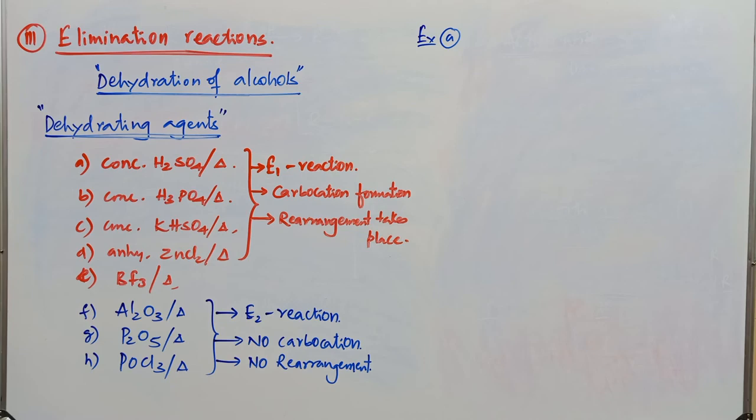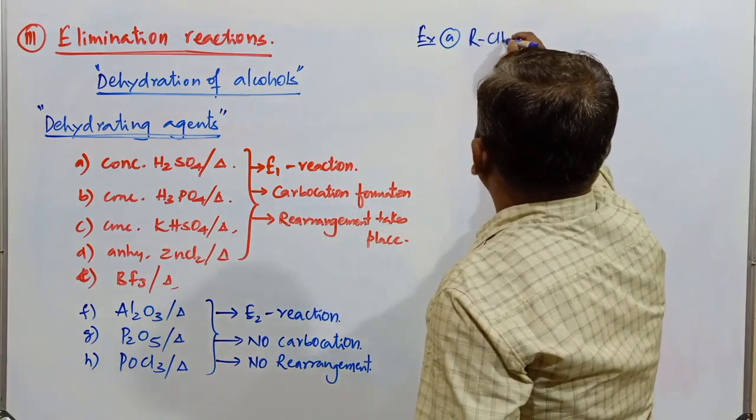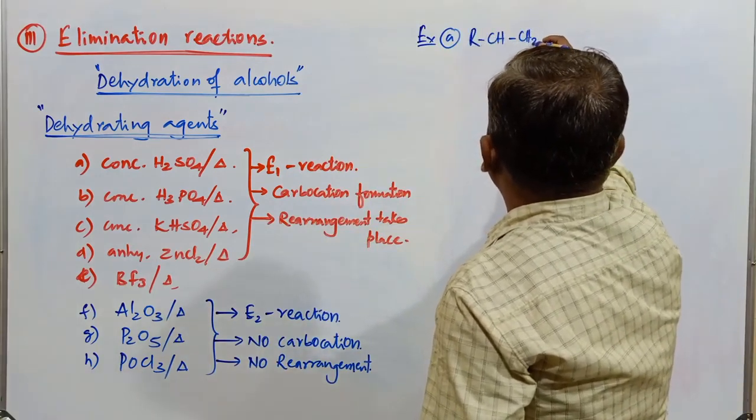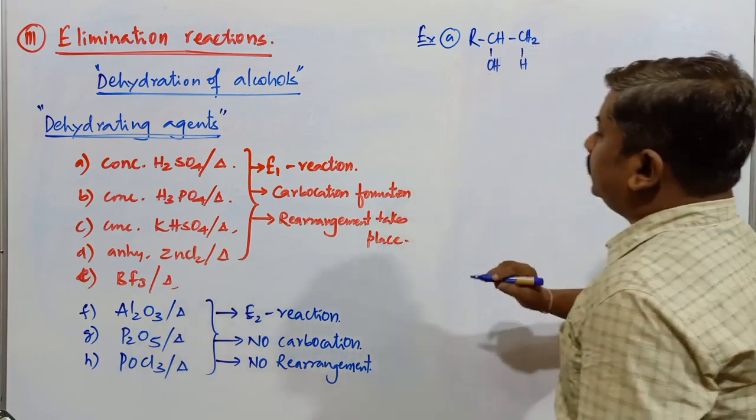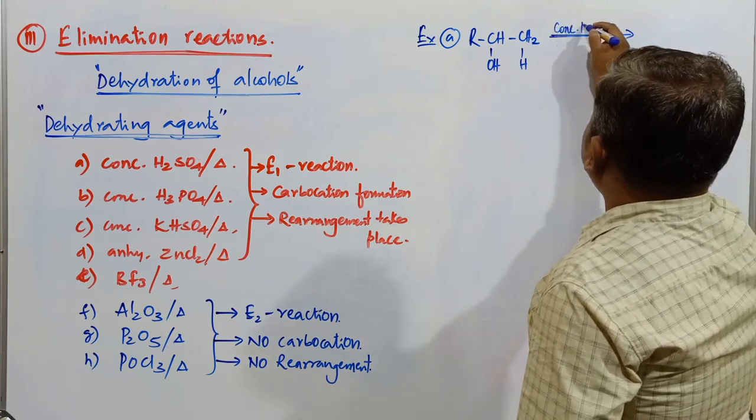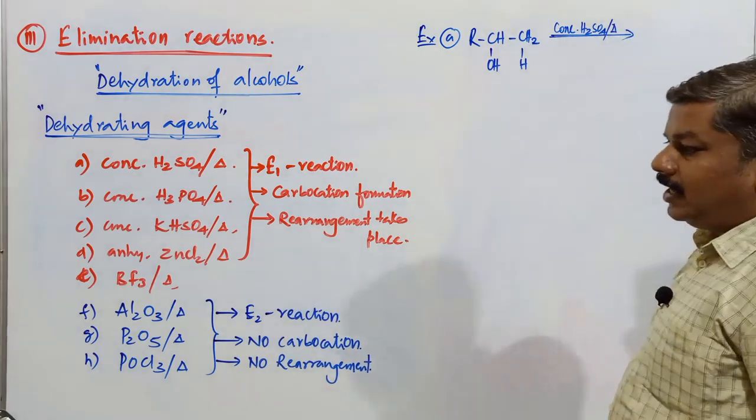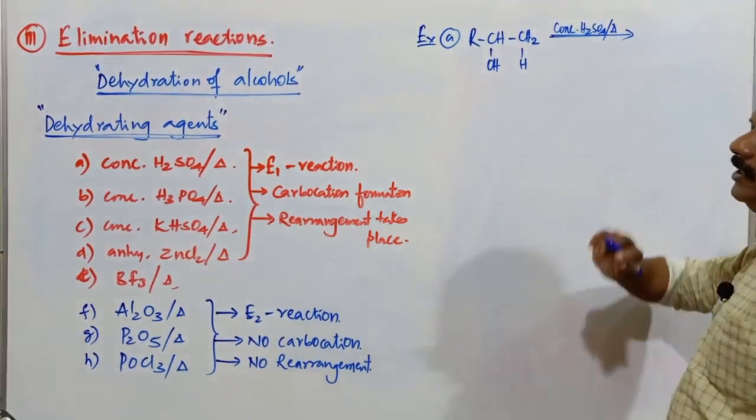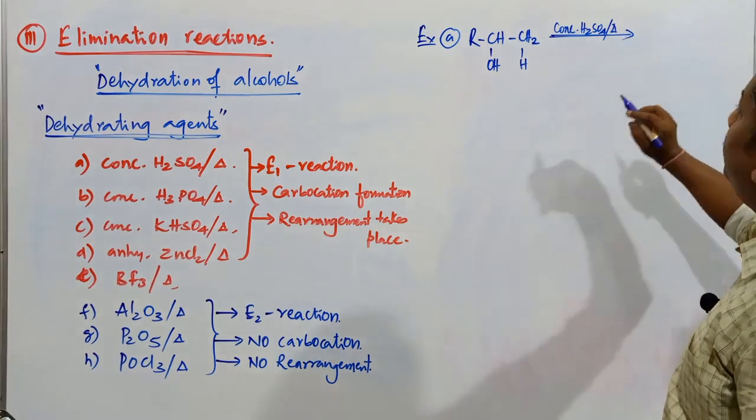Some of the examples we'll consider. If I go with one example, this is R, a general alcohol I'll consider here. This is OH and this is H. When this compound is treated with concentrated H2SO4 followed by heating, very clearly I have mentioned that in elimination reactions, especially unimolecular elimination, heating is compulsorily required.